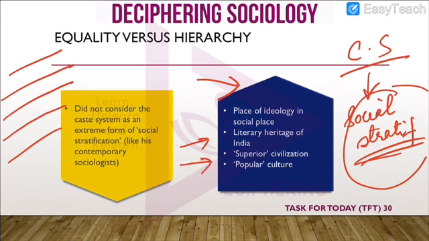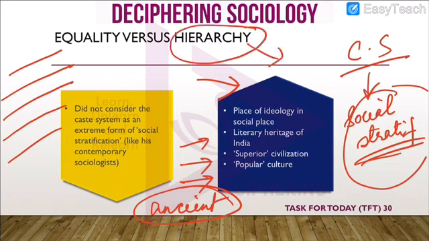It was a superior civilization and it also had a popular culture, because India was an ancient civilization which had something to teach the West. And just because the caste system had a hierarchy and the West was an egalitarian society, it did not mean that India was in any way inferior.